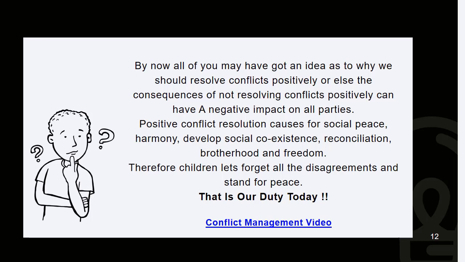So children, we have now covered the whole lesson, and to brief you on what we have learned, we learned what a conflict is, the reasons for conflicts, types of conflicts, causes of conflicts, and at last we learned how to resolve conflicts in a positive manner. Okay, and now this slide is basically a moral or a summary of what we have learned, and I won't be explaining this one, as it is up to you to read it and try to understand it.